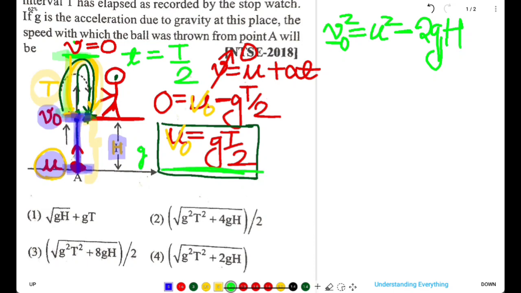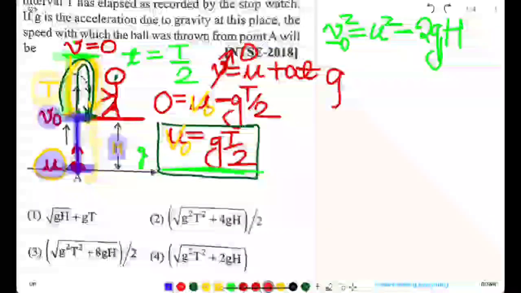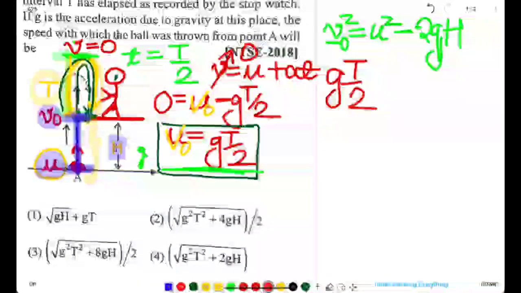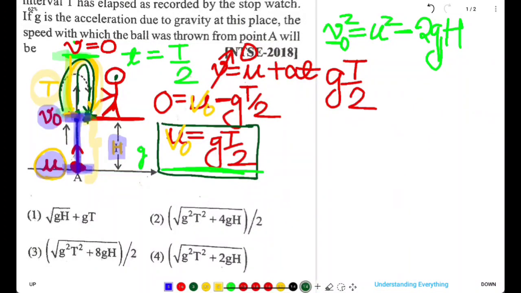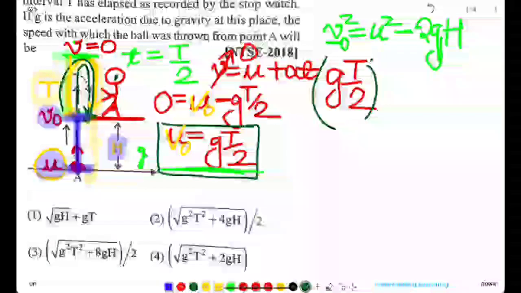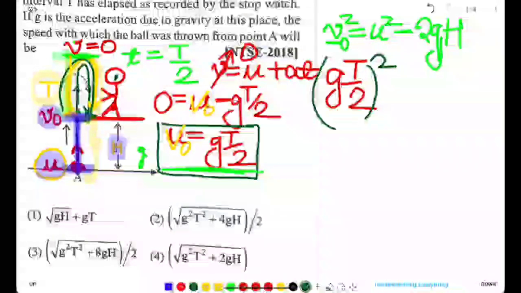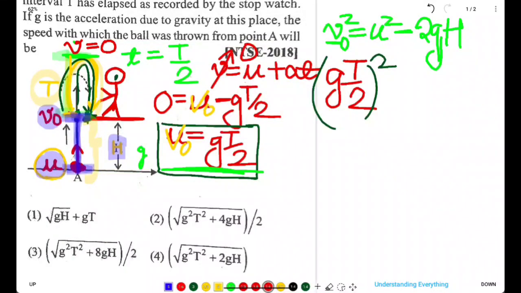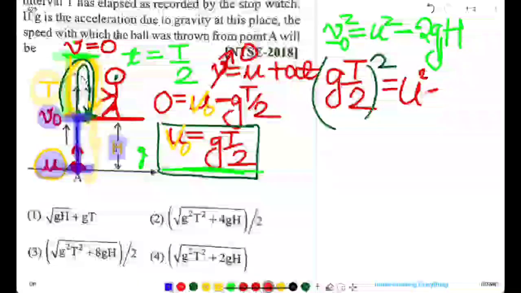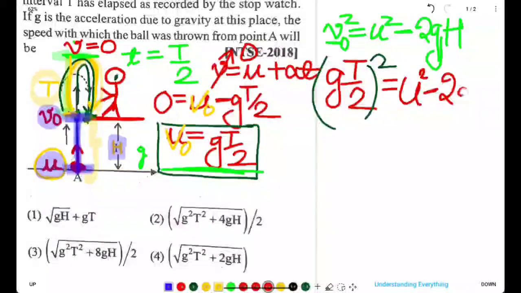So this value would be equal to, v naught is g t by 2, so g t by 2 whole square, which will be equal to u square, which we have to find, u square minus 2gh.